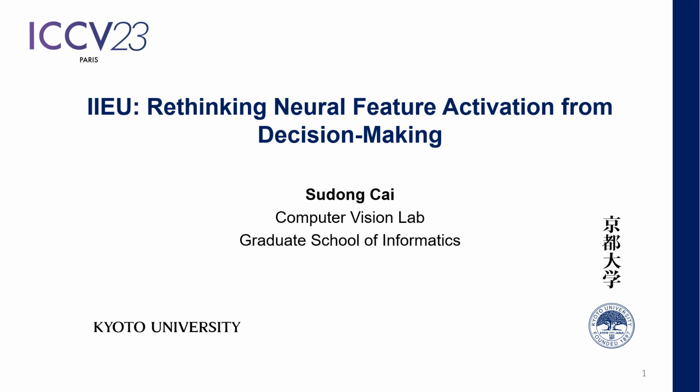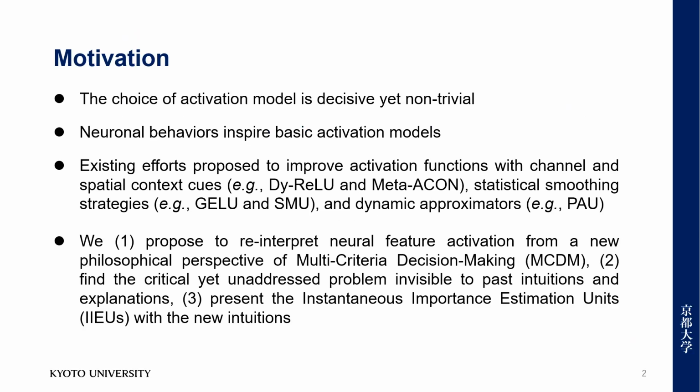I'm very glad to introduce my research about neural feature activation. The choice of activation model is decisive in neural feature learning. Basic methods are inspired by neuronal behaviors, and based on them, past efforts have made significant progress. We instead propose to explain activation from multi-criteria decision making, find unaddressed problems, and present IIU as a novel solution.